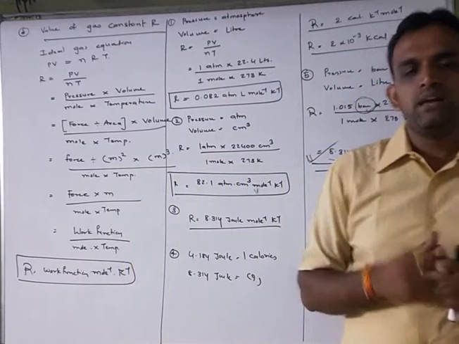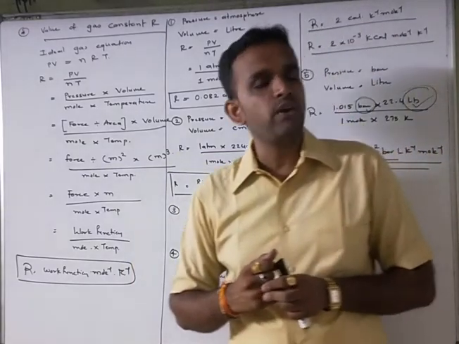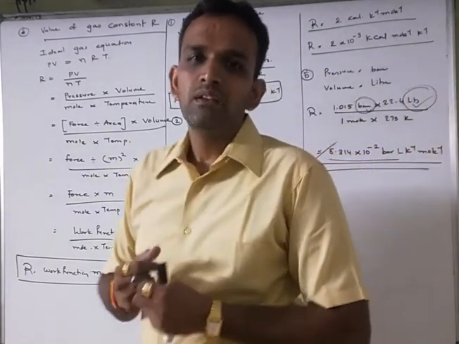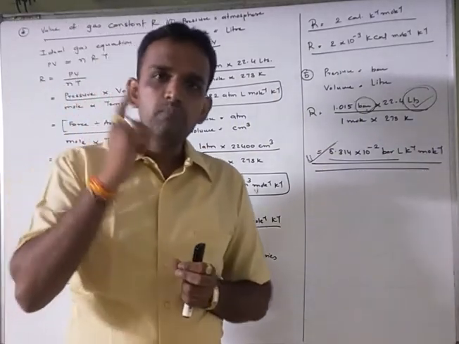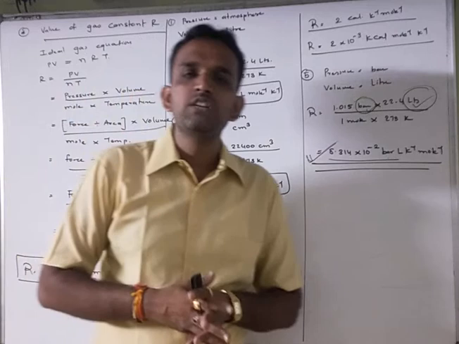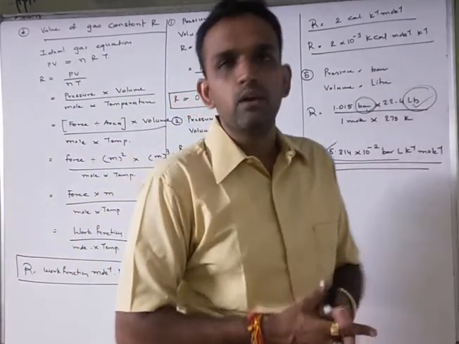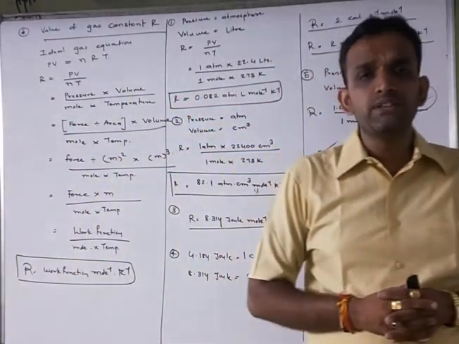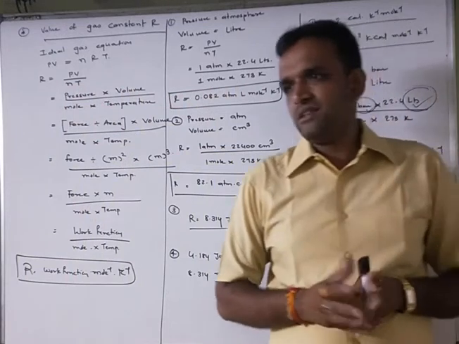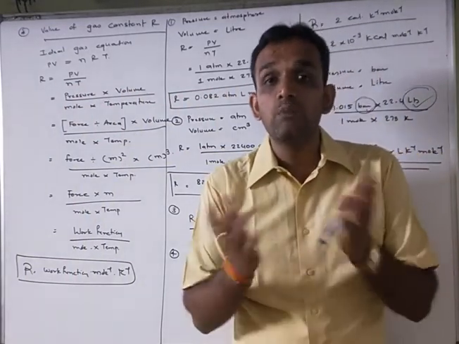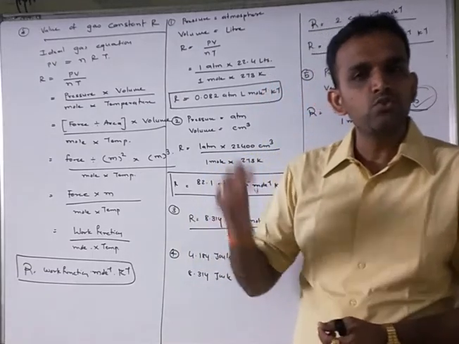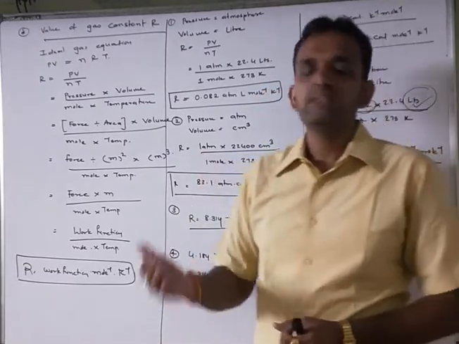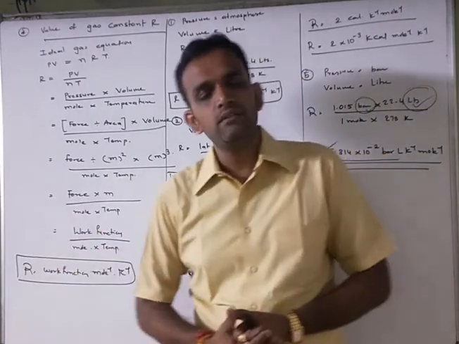Pressure is 1 bar, and 1 bar equals 10 raised to 5 Pascal. Then we also discussed that for 1 mole of gas the volume is 22.4 liter, right? And 1 mole of gas has a total number of 6.022 into 10 raised to 23 particles, whether atoms, molecules or ions, right?